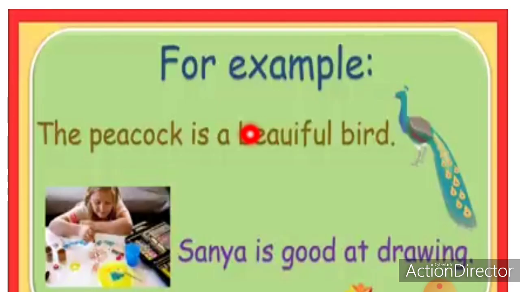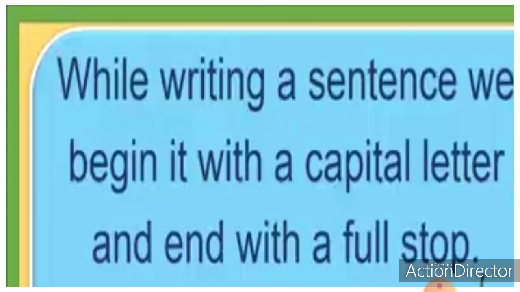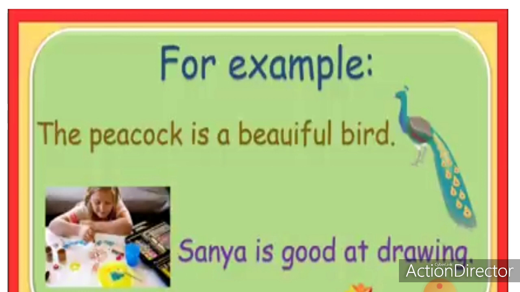For example, the peacock is a beautiful bird. It is a sentence. Yes. Now in this sentence you can see that the first letter is capital and at the end of the sentence we have put a full stop. Got it? Now come to the next sentence, that is Sanya is good at drawing. Sanya is good at drawing. Yes. So Sanya is in capital and at the end we have put the full stop. I hope now you all understood how to make a sentence.